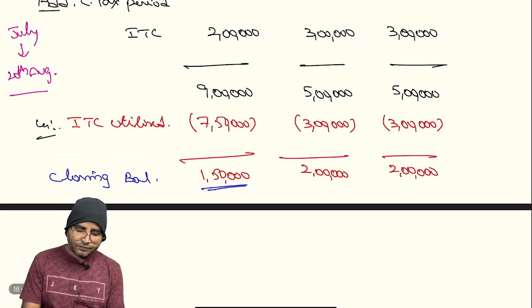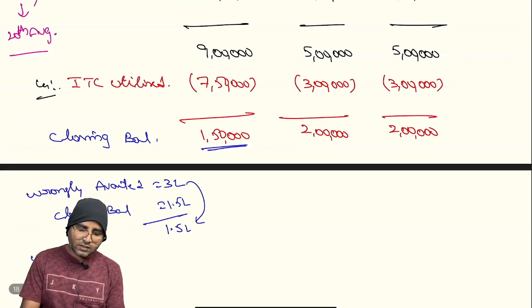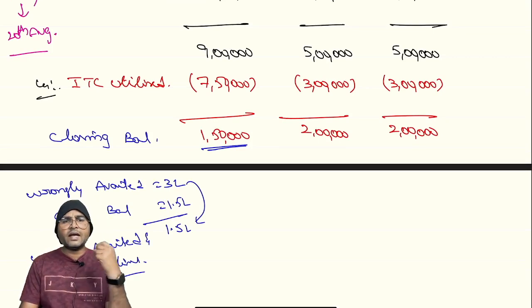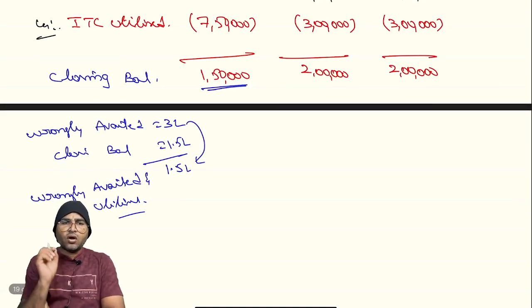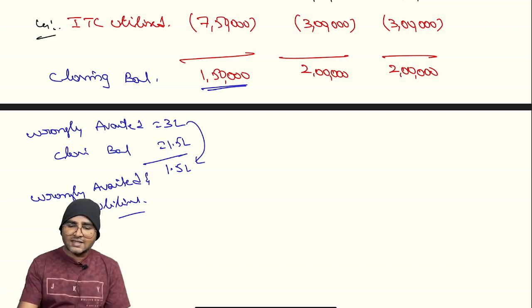Wrongly availed it is 3 lakhs. Now what is the closing balance? 1.5 lakhs. That means 1.5 lakhs wrongly availed and utilized. The remaining amount of 1.5 lakhs, right? So that is the amount on which he is liable for payment of the interest.